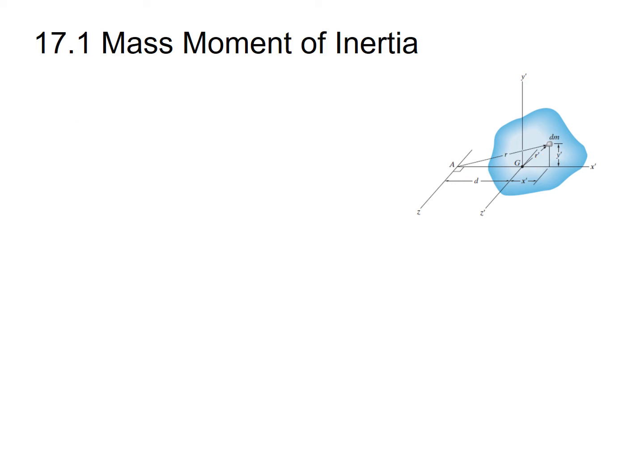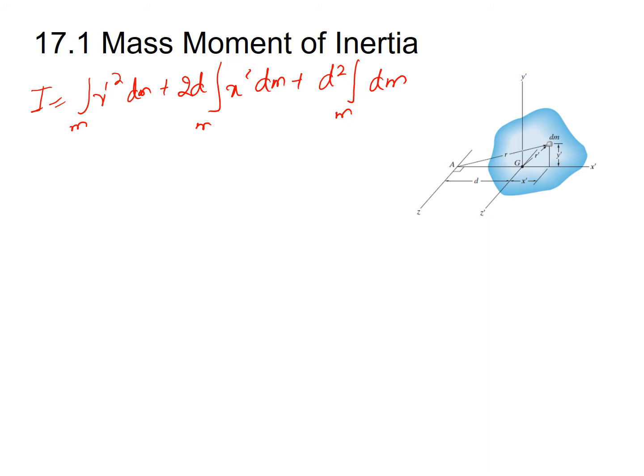So the last equation that I derived in the previous slide was I equal to the integral of r prime square dm plus 2d times the integral of x prime dm plus d square times the integral of dm. Now what is the first term in this equation?